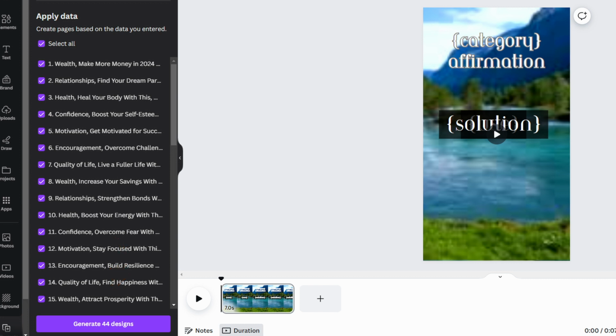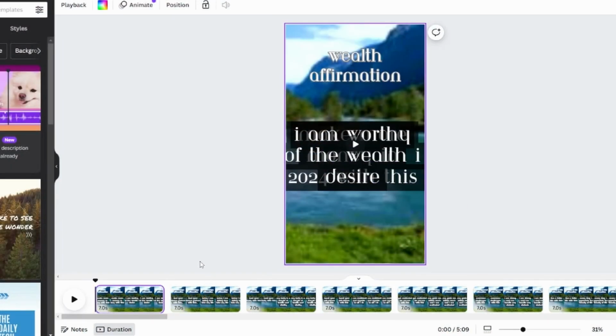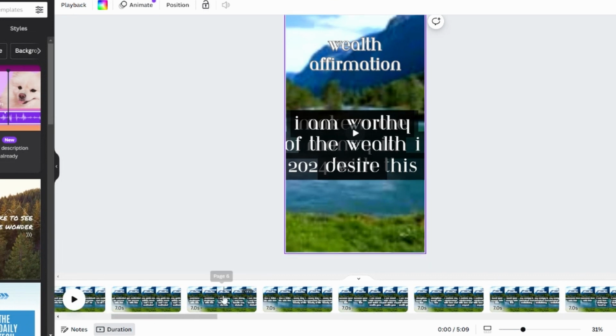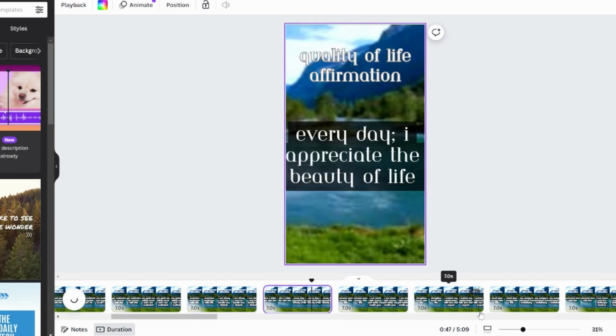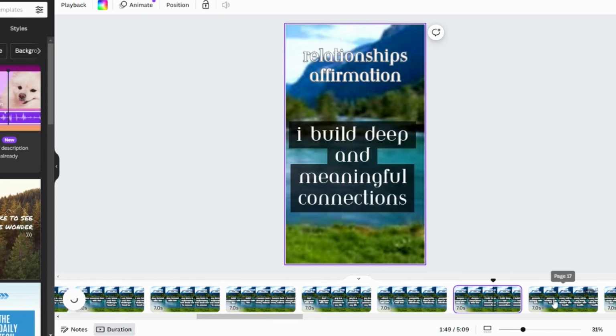Now, quick side note, you may see 44 designs instead of 45. The reason is because Chat counts the first field in the output. So it is 45 lines, but we only net 44. But here we are. I mean, look at this. We have 44 shorts created and ready to go. You can see it brought in our data perfectly and it follows the timestamps we placed in there.